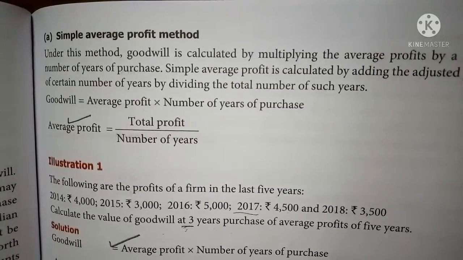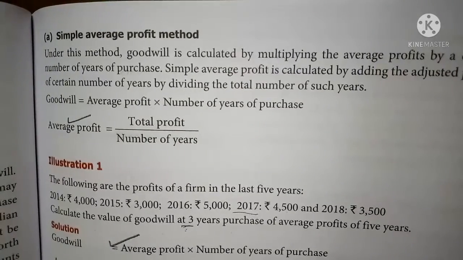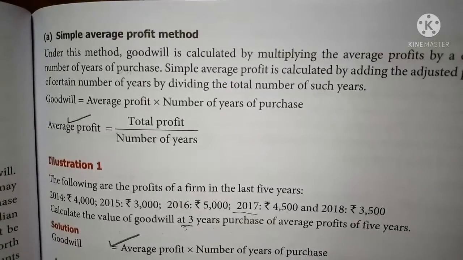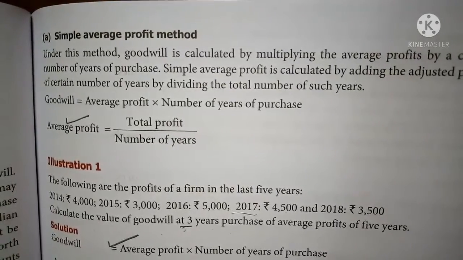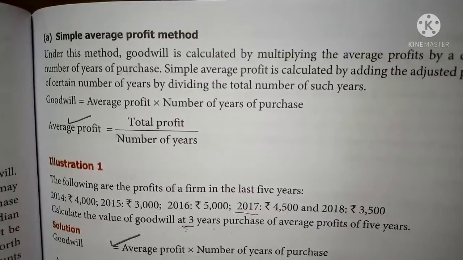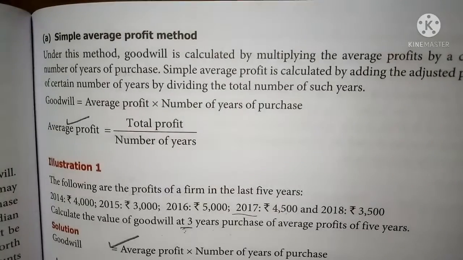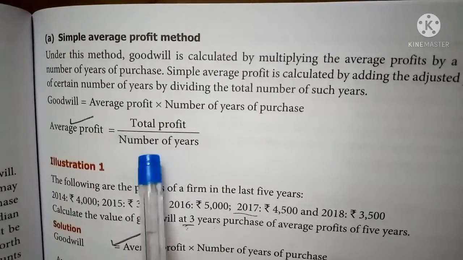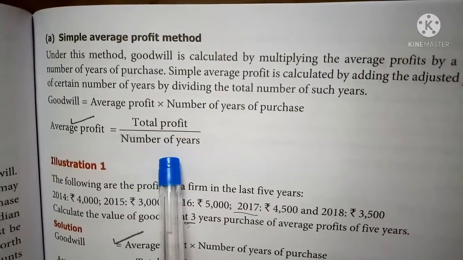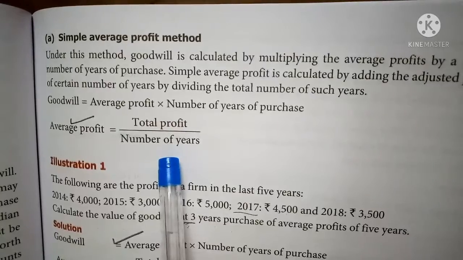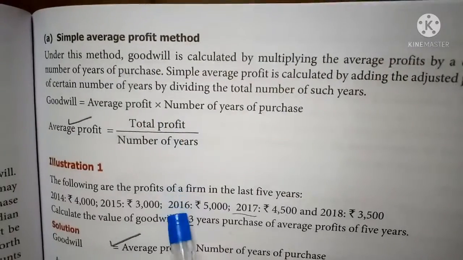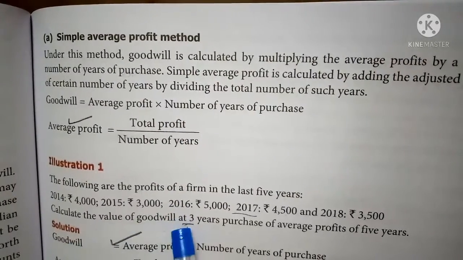So simple average profit is calculated by adding the adjusted profit of a certain number of years and dividing by the total number of such years. The formula is average profit is equal to total profit by number of years. Whether it is a profit or loss, that year will be included. In order to understand this method more, let us see one example sum.